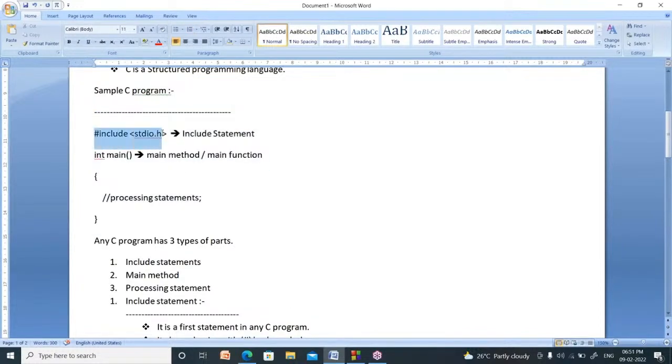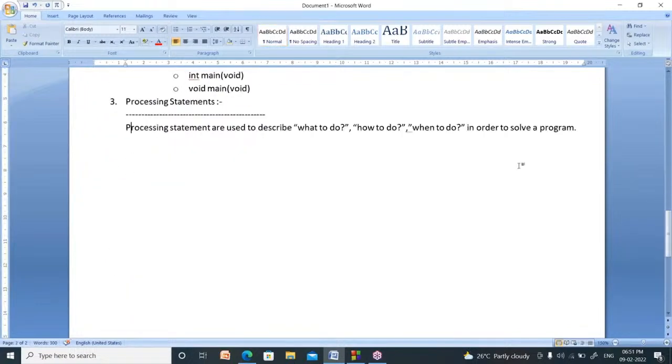I already explained hash include stdio.h, the main method, and inside that the processing statements. Now, I kept a semicolon here. What is the name of semicolon? In every program, every line must be separated by a special symbol.